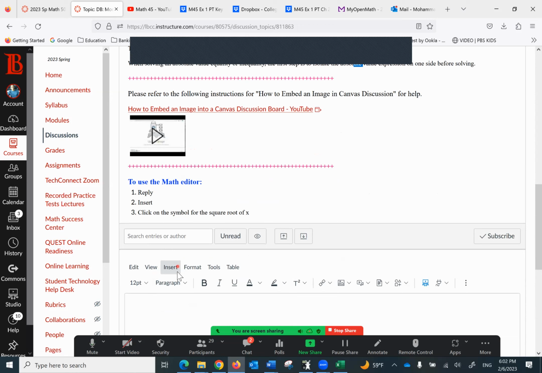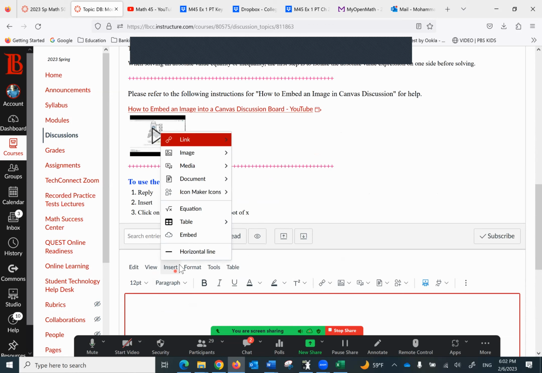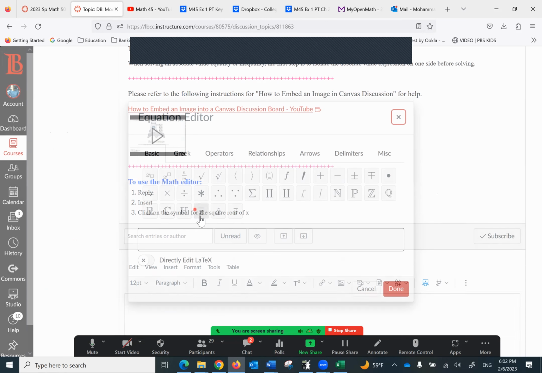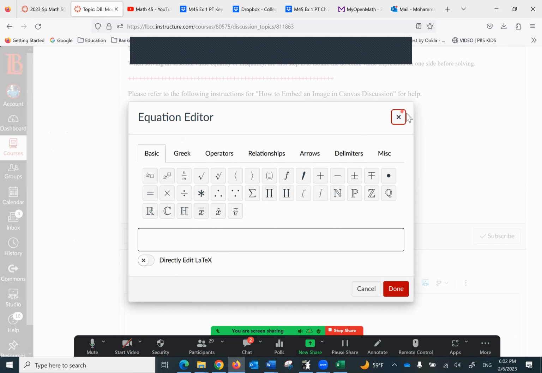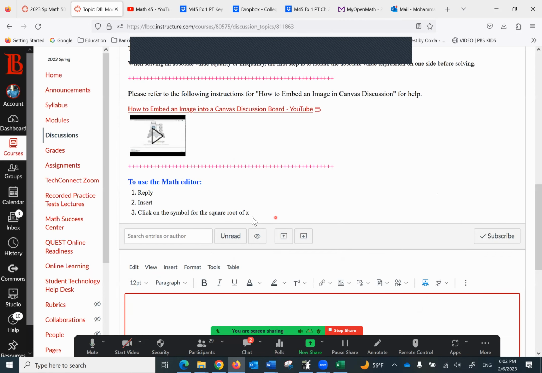Now, as far as using the math editor is concerned, you can click on this and reply. Okay, and then insert, and then click on the symbol with the root of x. So if I click insert, it gives me the equation editor. So that's how you use that.